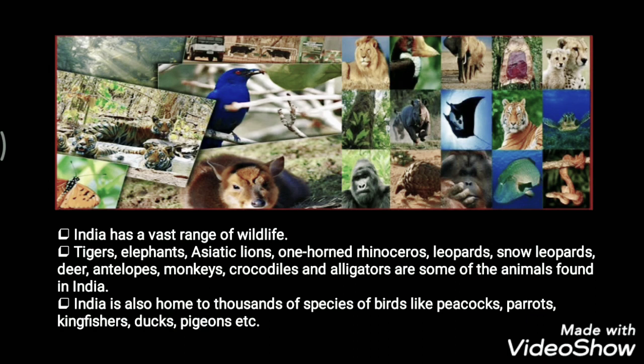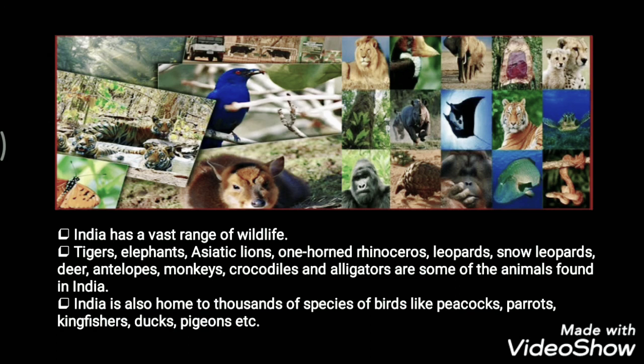Now, India has a vast range of wildlife. So you won't believe it, children, the Royal Bengal tigers, the Asiatic lions and the one-horned rhinoceros are found only in India. And to preserve all these amazing animals and their natural habitats, we have many conservatories in the form of national parks, wildlife sanctuaries and biosphere reserves. All these are different kinds of conservatories that are present in India. The varied climate and landscape make it an ideal place for wildlife to survive in India.